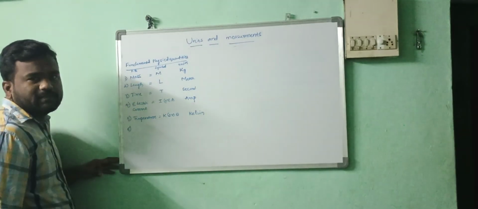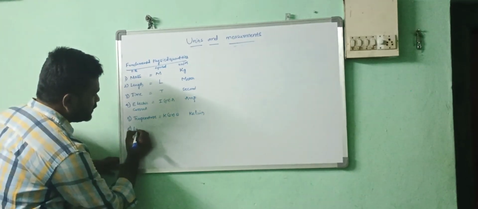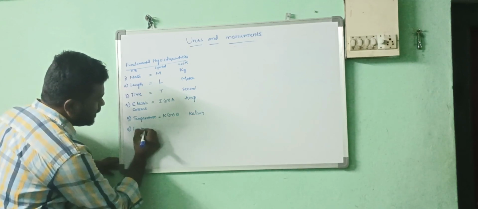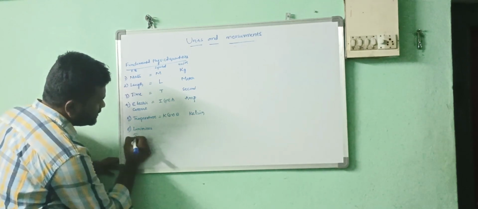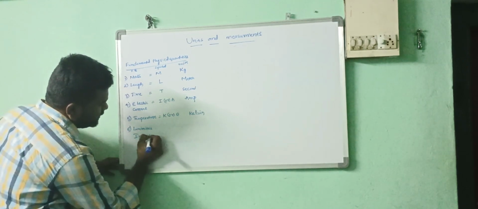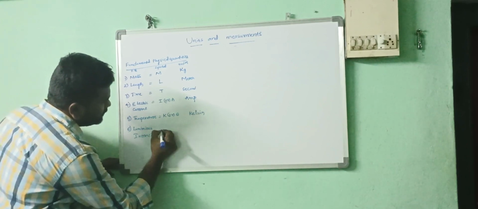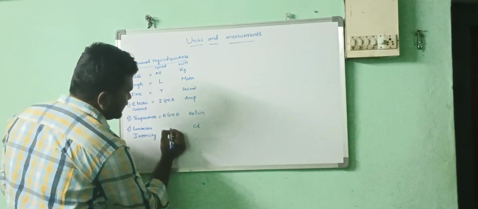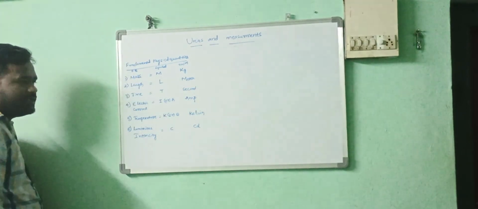Now sixth one, luminous intensity. The units are candela, represented by C.